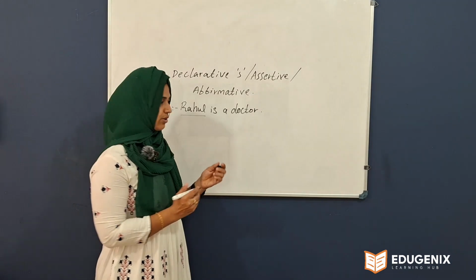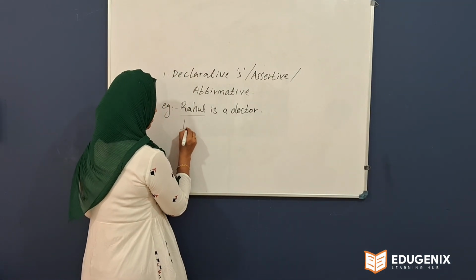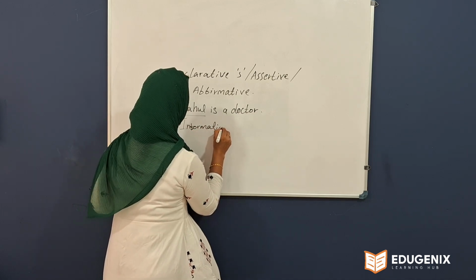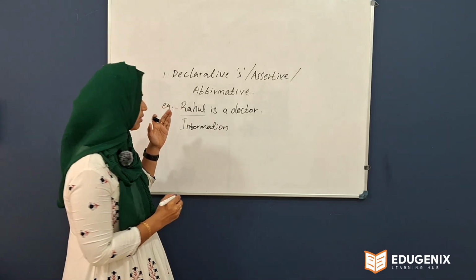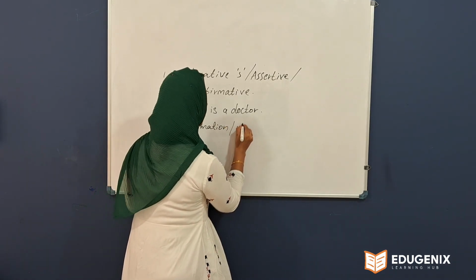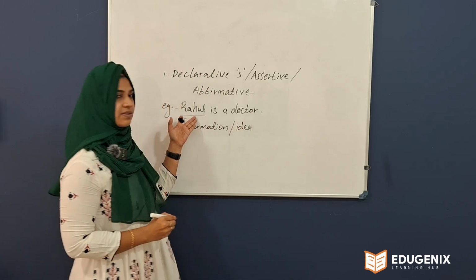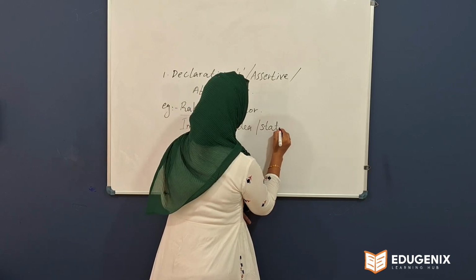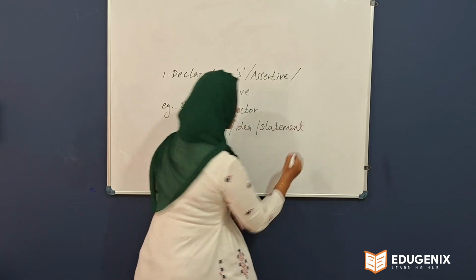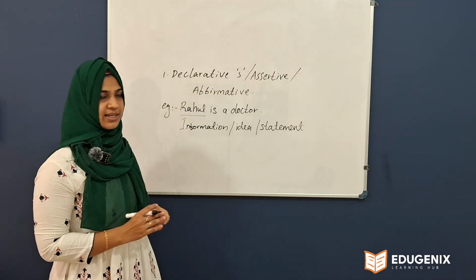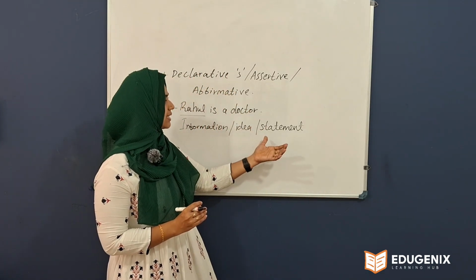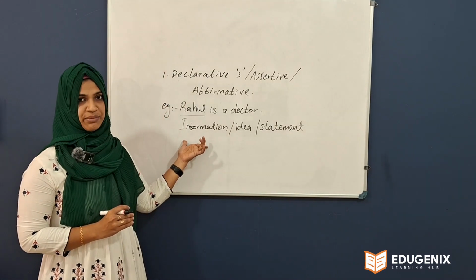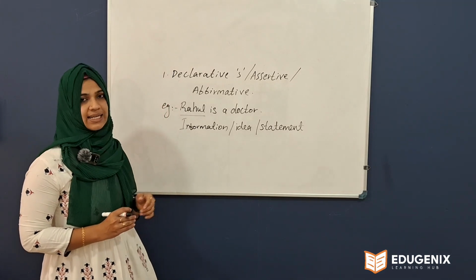That means you got an information about this person Rahul. Or we can say that you got an idea about this person Rahul. Or you can say that you got a statement about Rahul. So what do you mean by declarative sentence? A sentence that gives you a statement or idea or information.